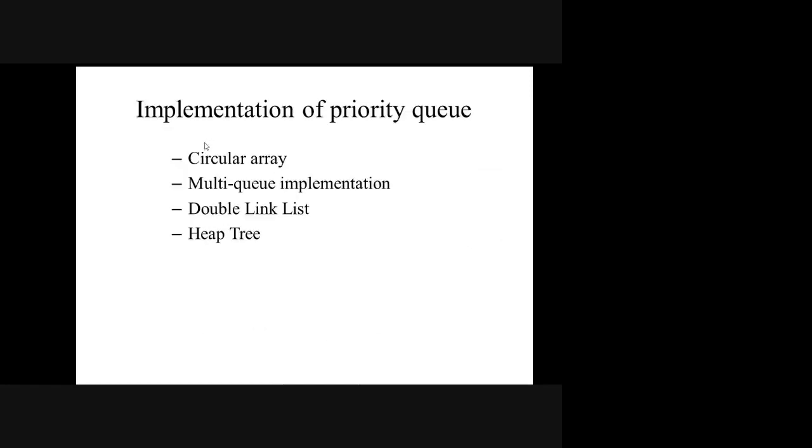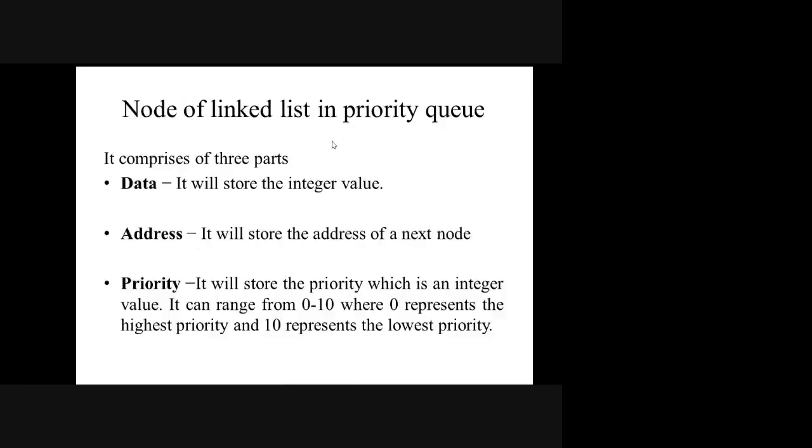So implementation can be done by... it's not like a circular queue. It is normally a queue. The circular queue is given so that it can move around. But a normal priority queue can be implemented by means of an array, linked list, and heap. These are the 3 things. For you, we are only going to see the array. This is enough. Heap and the others you will study later. So we are going to learn the priority queue by means of an array now.